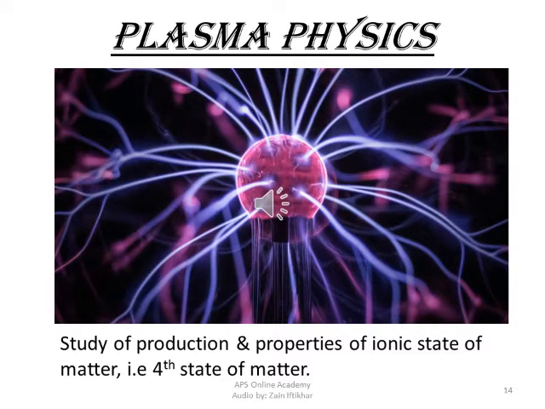You have already studied about three states of matter, that are solid, liquid, and gas. Now we are introducing another state of matter, that is known as the fourth state of matter, that is known as plasma. And the study related with plasma is known as plasma physics. So plasma physics is the study of production and properties of ionic state of matter, that is also called the fourth state of matter.